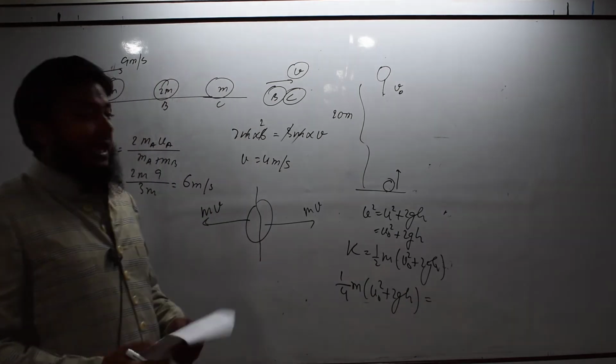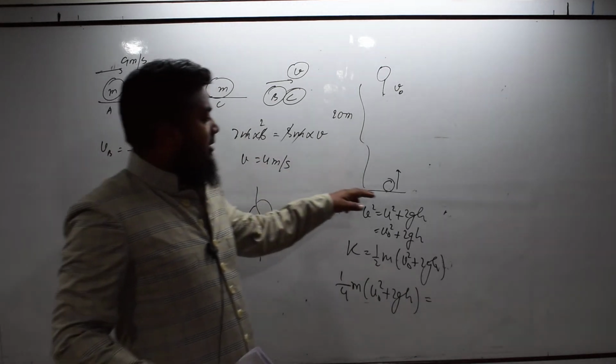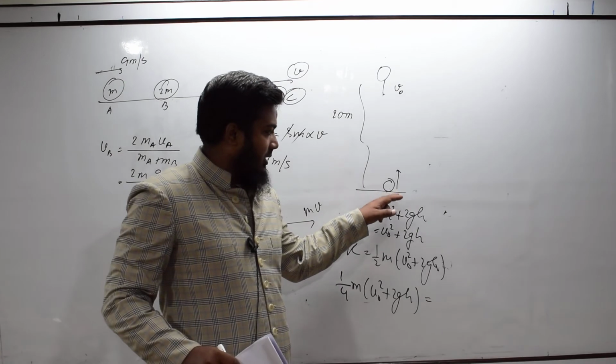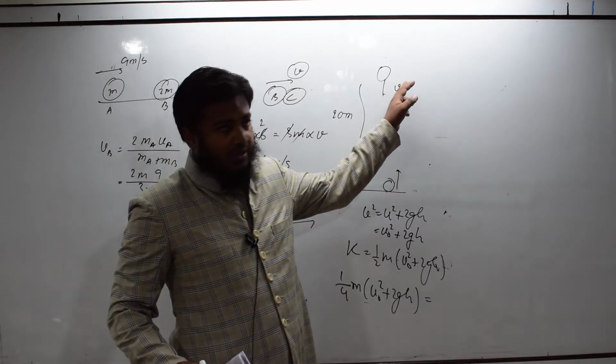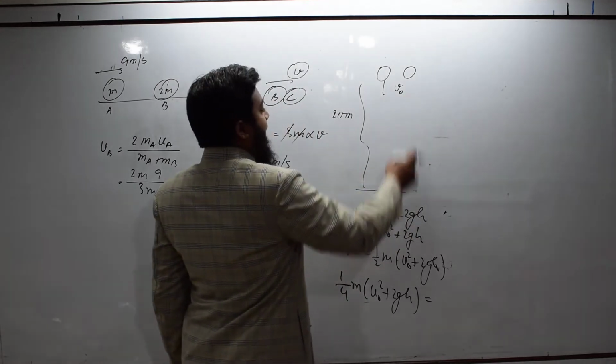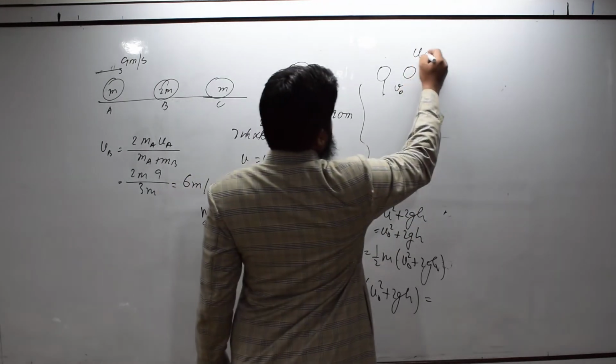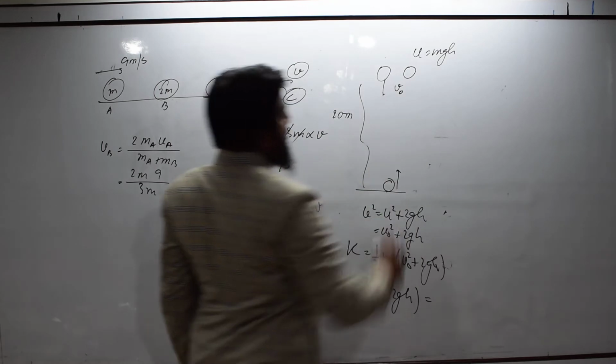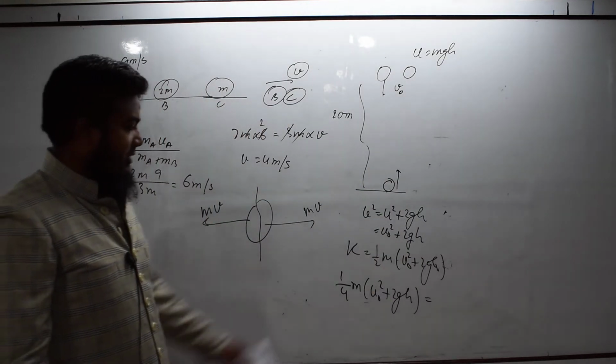And the ball, after striking the ground, goes to the same height. So when it comes to rest, the height is again 20 meter.